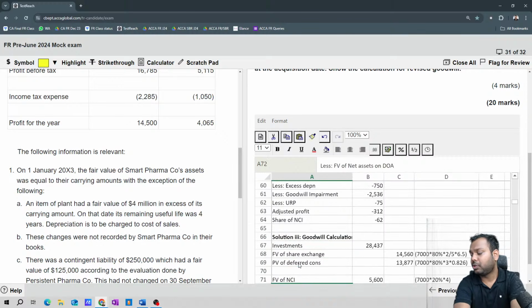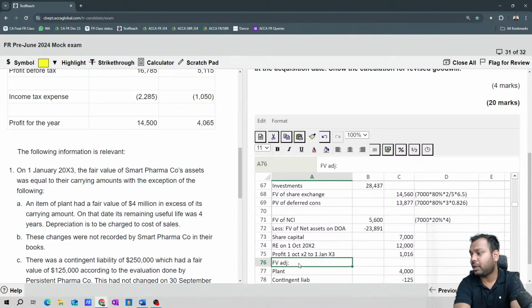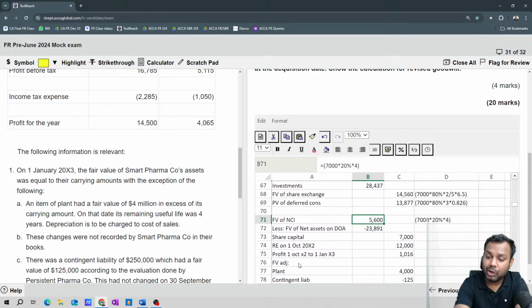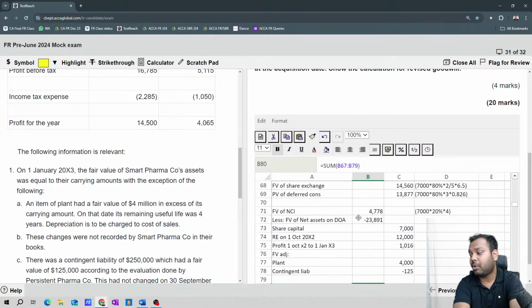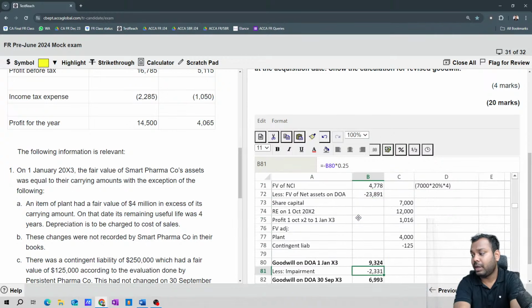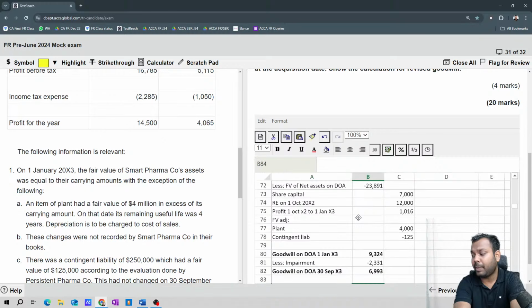In solution number 3, investments will remain as they are. Now the NCI value will change. What will the NCI value be? It will be this multiplied by 0.2. It will be 4778. Now what will be the amount of goodwill? 9234. Goodwill impairment will be this much.